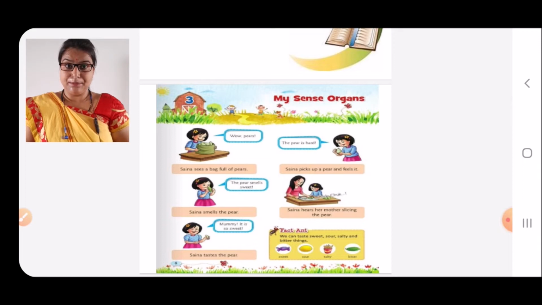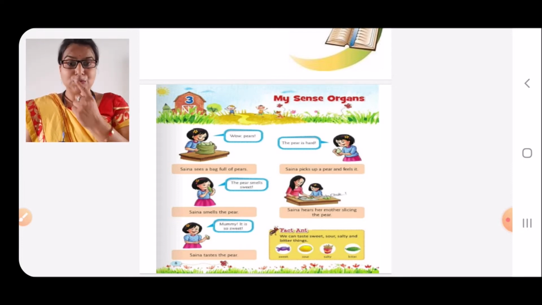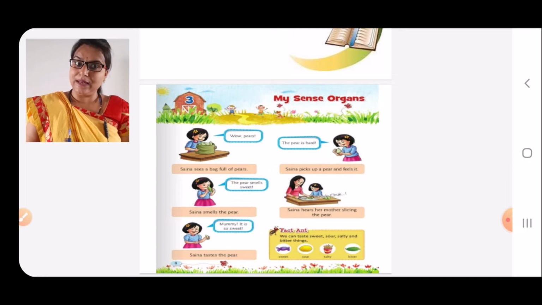Then in the next picture, Sina smells the pear. The pear smells sweet. Now, can you tell me which sense organ she is using? She is using nose. Nose to smell.